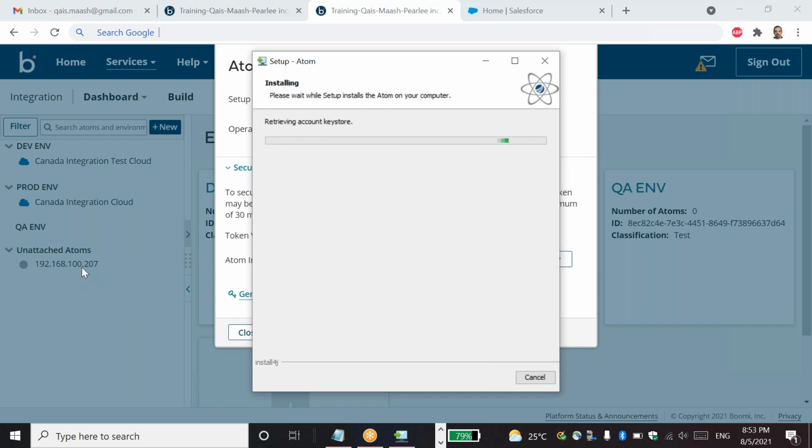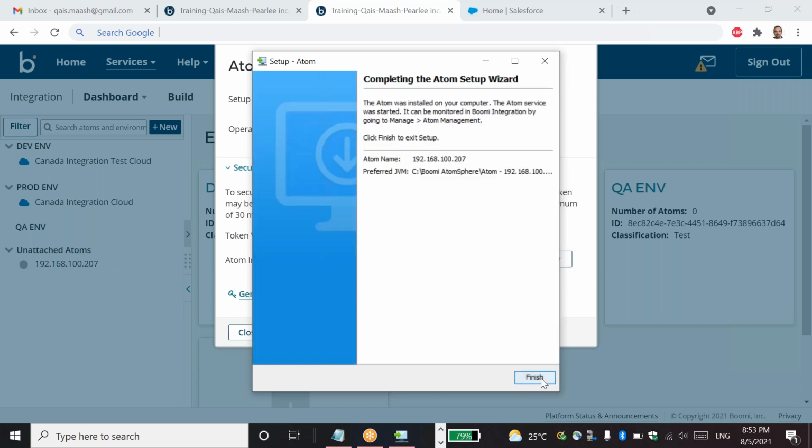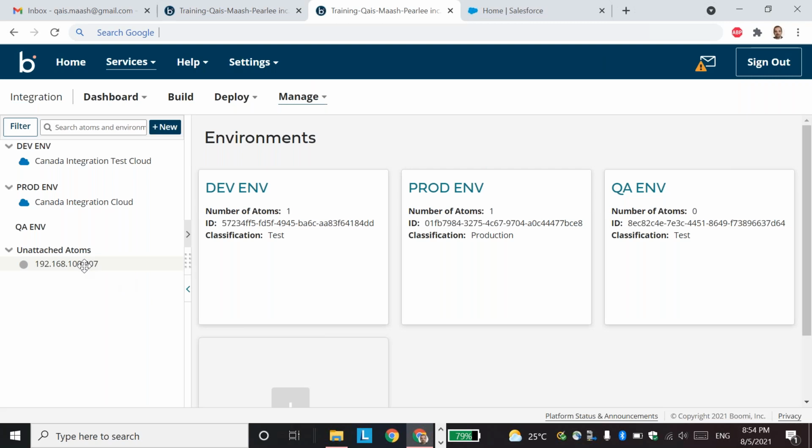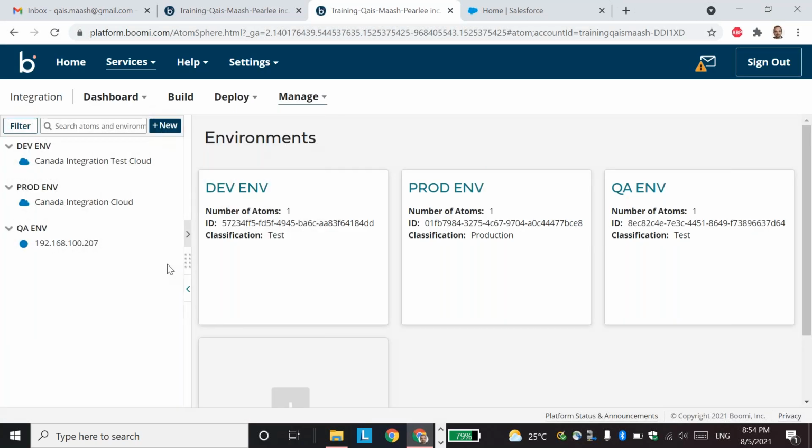Yeah, I can see it start to show up here. Yes, click on finish and just refresh your Boomi screen. On top there is a refresh. Refresh and just wait. It should come online and show as green. See, if the Atom is installed locally, the symbol is a circle. If you see the cloud symbol, it means it's a cloud Atom.